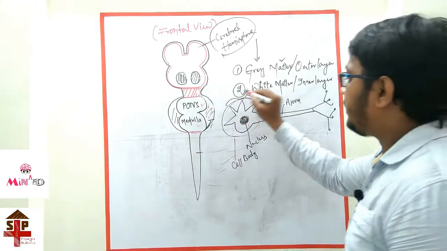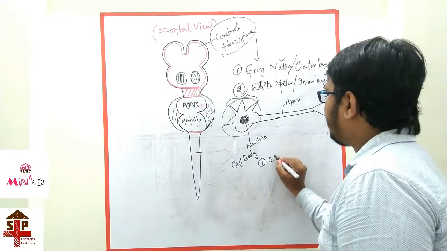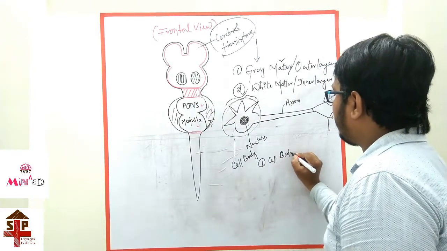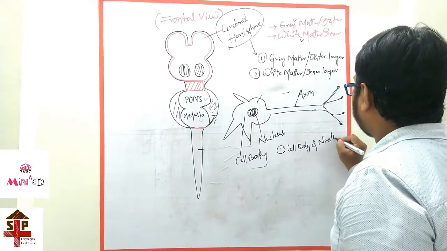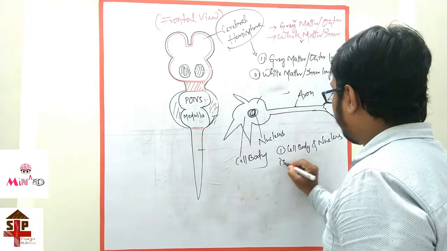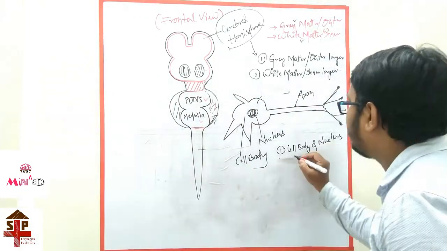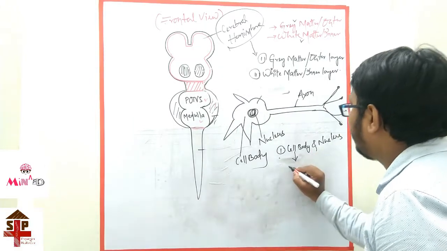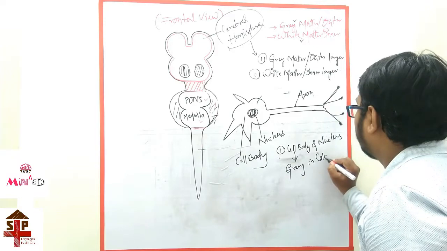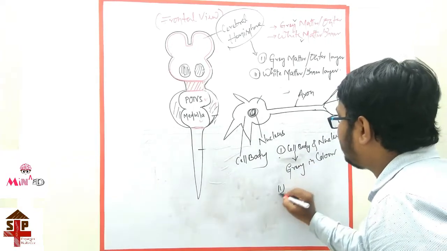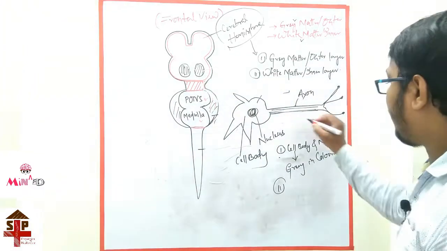The cell body and the nucleus are gray in color, and the axon is white in color.